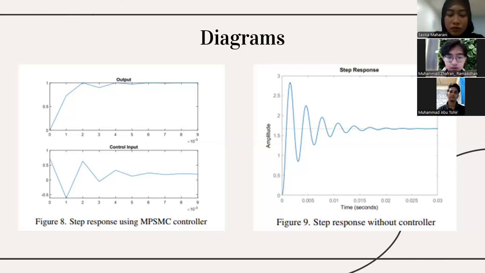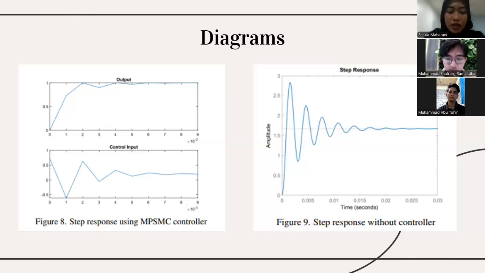The lower graph shows the duty cycle signal during the transient period. The control signal oscillates between 0.3 and 0.5 to quickly correct the error, then it stabilizes at 0.5 in steady state. The relationship between these graphs shows that aggressive control action leads to a fast, accurate response.